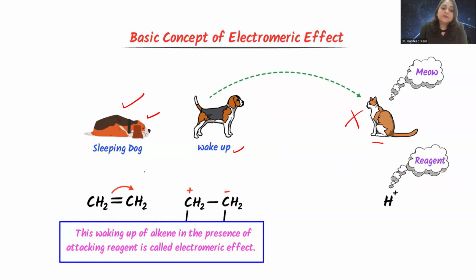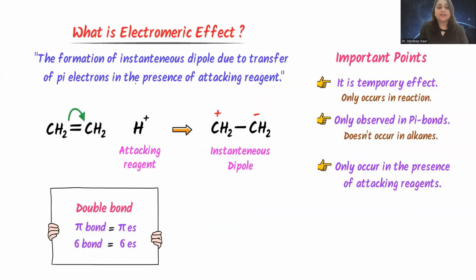Similarly, in the alkene, in the presence of an attacking reagent, the alkene gets charged. How? By the transfer of these pi electrons. These are pi electrons. So the awakening of the alkene in the presence of an attacking reagent is called the electromeric effect. Okay, so let's see with an example.